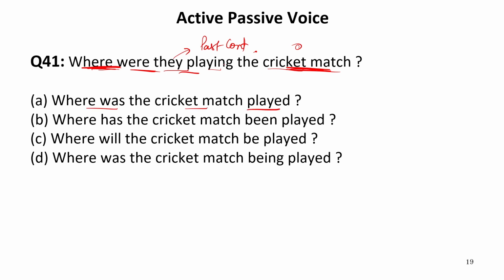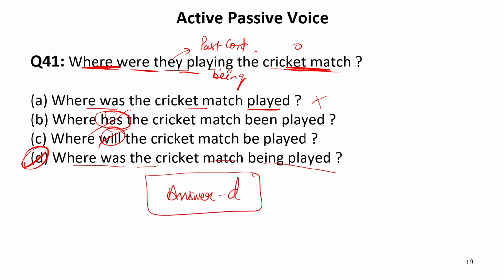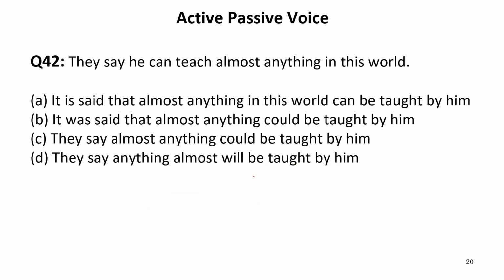Now the sentence is in continuous tense, so we need being necessarily. This cannot be the answer. Has and will, these are future tense and present tense, so these cannot be the correct options. So where was the cricket match being played? Obviously D is the correct answer, so our answer is D. This is again very, very simple. Now let us move to the next one.